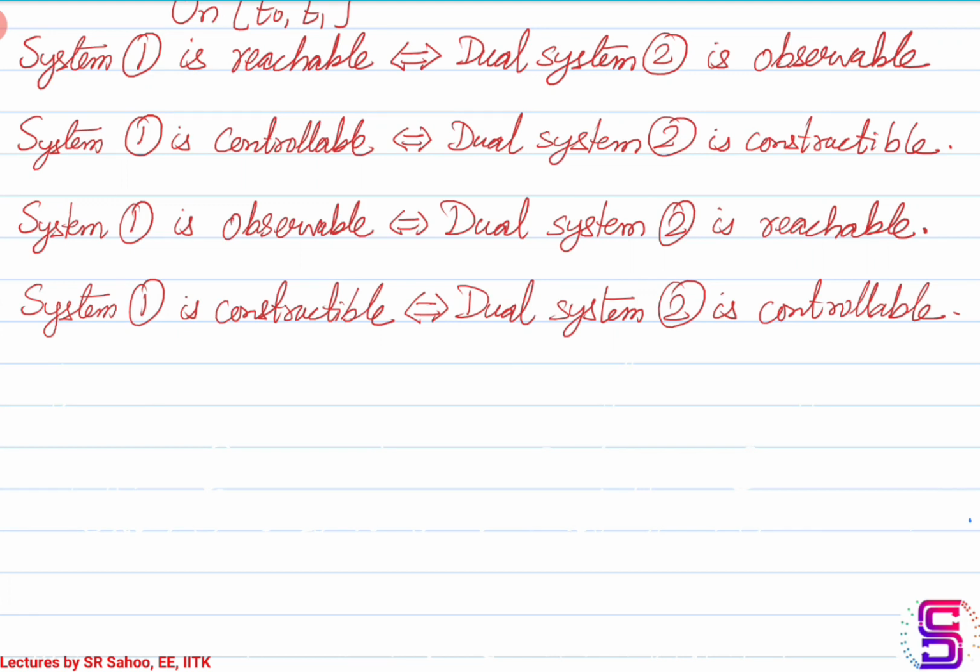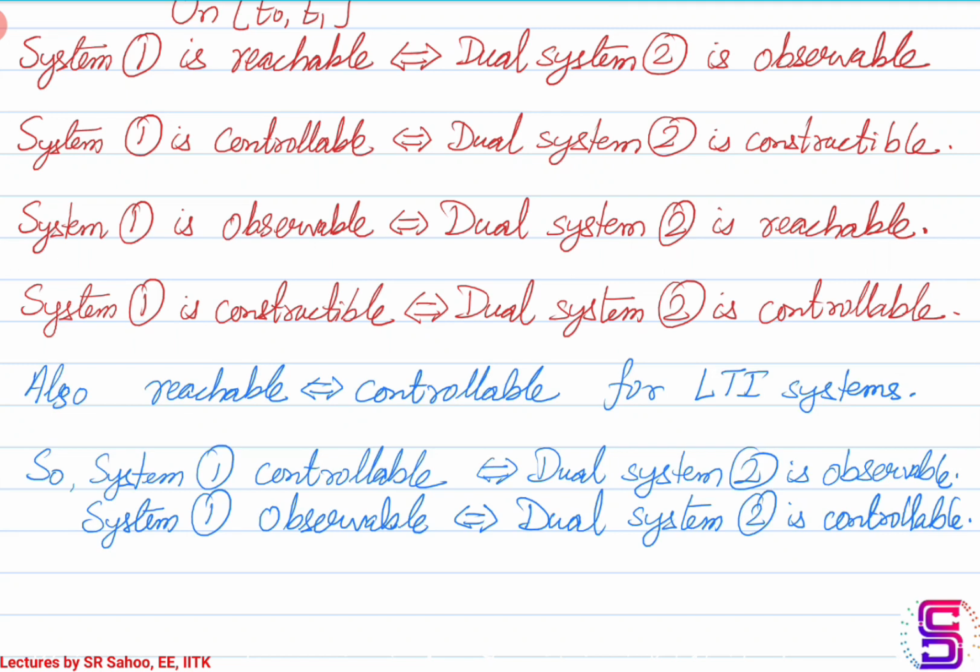And also we know that the controllability or reachability of an LTI system is true over the entire time interval 0 to infinity and is not restricted to a finite time interval. It is independent of the time interval that you are actually considering. So if this is the case, then somehow we can relate the tests for controllability and reachability to the tests for observability and constructibility.